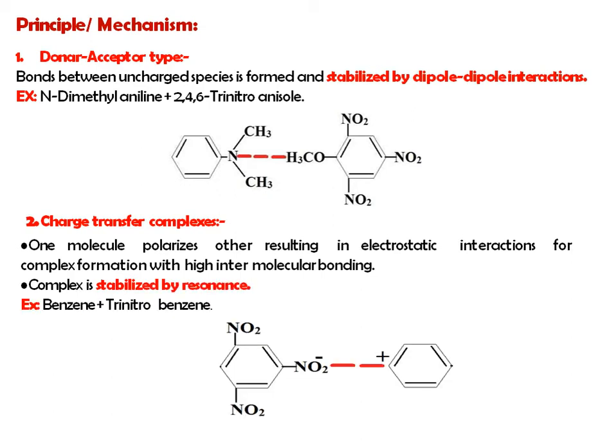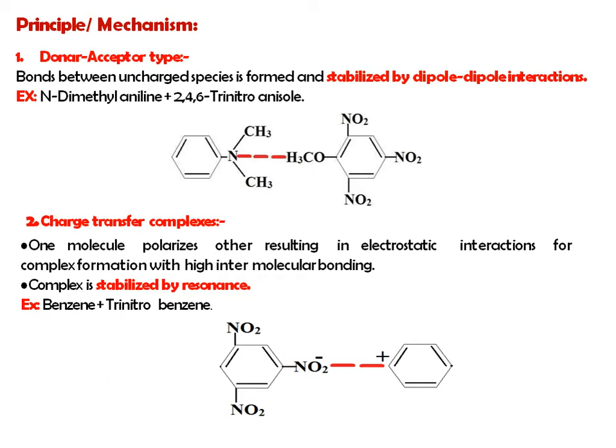Benzene plus trinitrobenzene, and there is a charge transfer, and because of this charge transfer, formation of complex is there. Now, what exactly is a charge transfer, or how is a complex formed because of this charge transfer process? It is an association of two or more molecules in which a fraction of electronic charge is transferred between molecular entities.